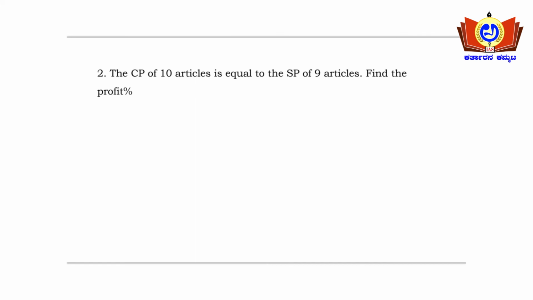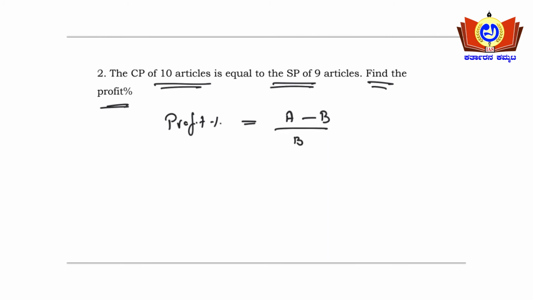The cost price of 10 articles is equal to the selling price of 9 articles. Find the profit percentage. The profit percentage will be equal to (A minus B) by B into 100. This is the formula here.